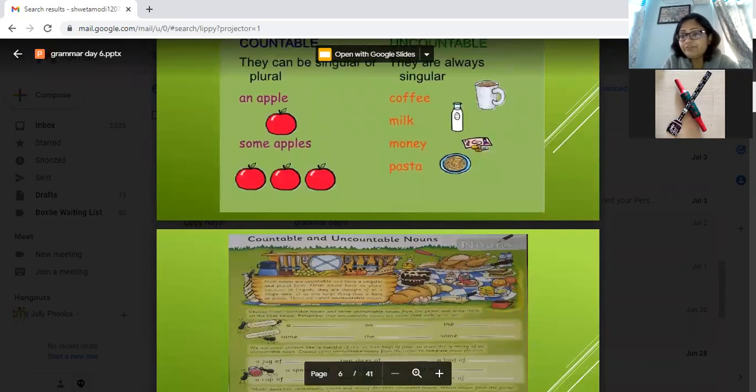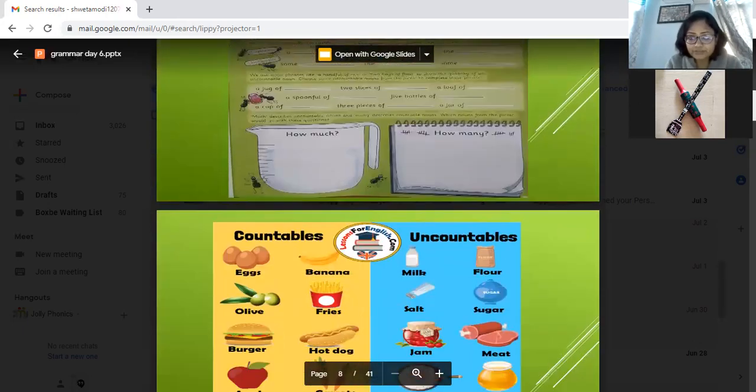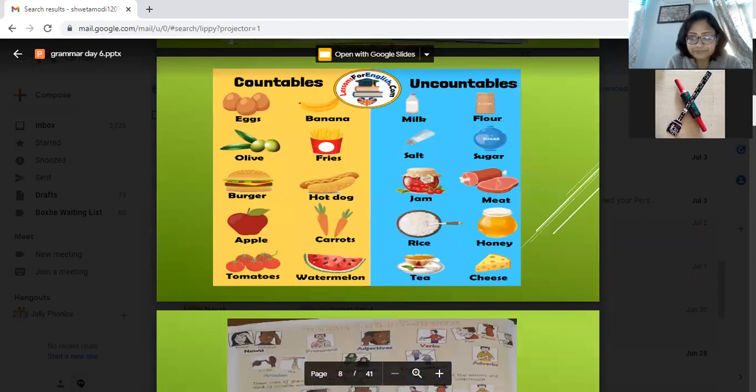Countable and uncountable. If you can count 1, 2, 3, so 3 apples. But if you cannot count, then it is uncountable, like coffee, milk, money, pasta. How many is for countable, how much is for uncountable. How much coffee, how much milk, how much money, how much pasta? But you will not say how many money, how many milk, how many coffee. You will not say that, right? So this is countable, uncountable.